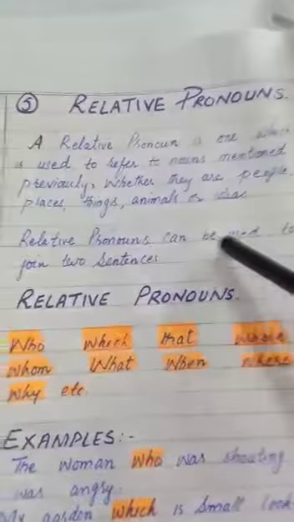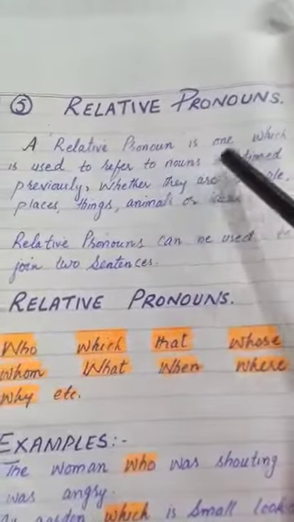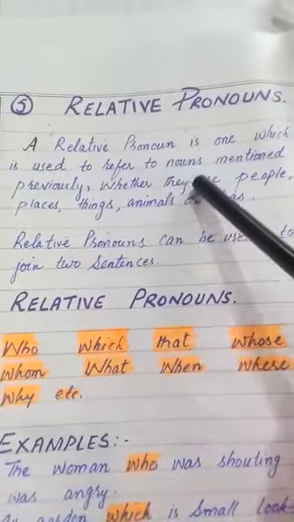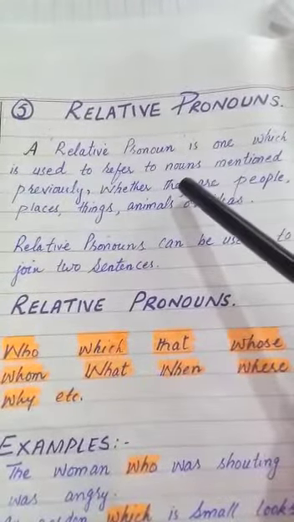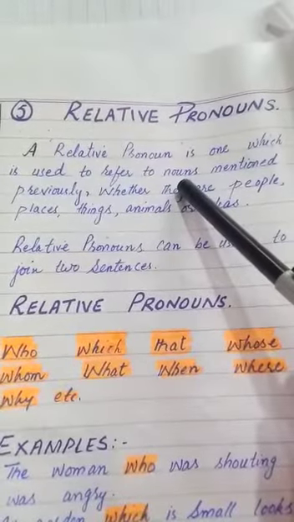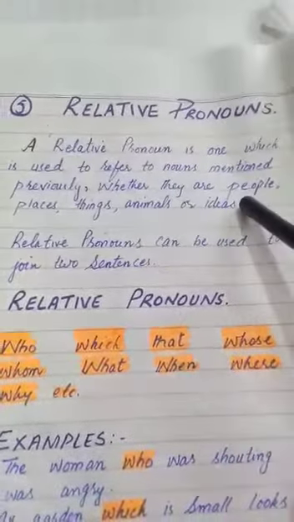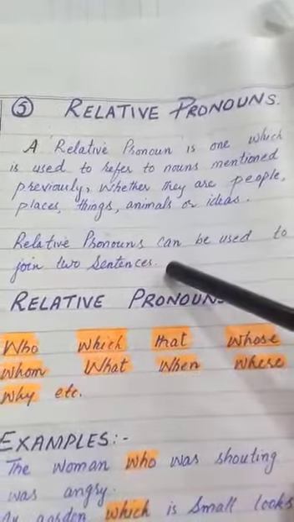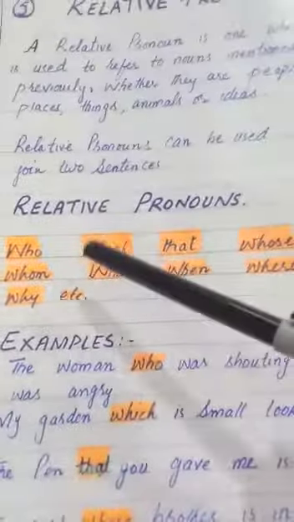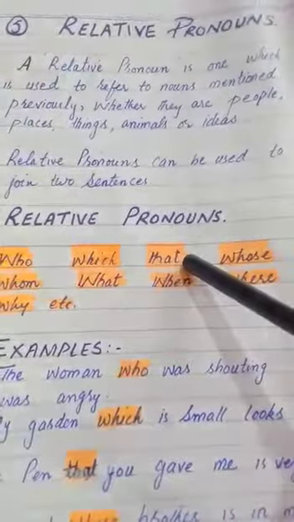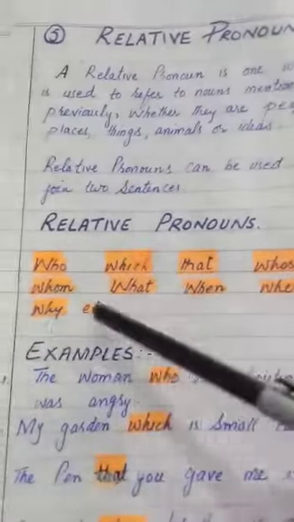Relative pronouns can be used to join two sentences. Number 1, a relative pronoun is one which is used to refer to nouns mentioned previously. If in a sentence a noun is mentioned, then when we use a relative pronoun, that relative pronoun is making relation with the noun mentioned in the sentence, whether they are people, places, things, animals, or ideas. And second thing, relative pronouns can be used to join two sentences. These are words like who, which, that, whose. Similarly, whom, what, when, where, why, etc.